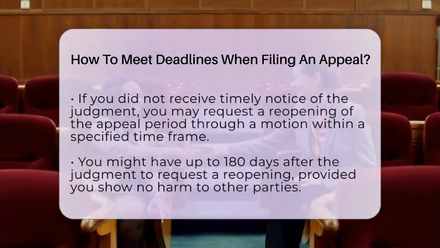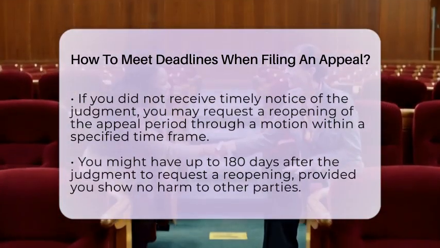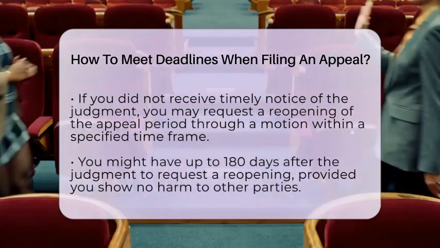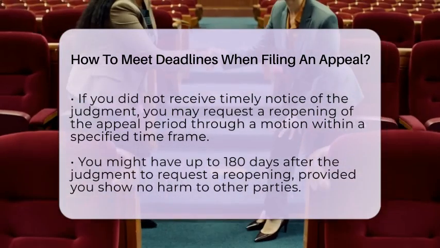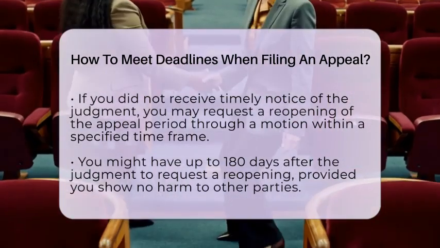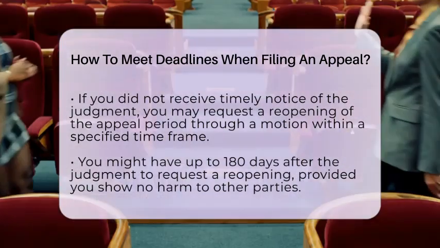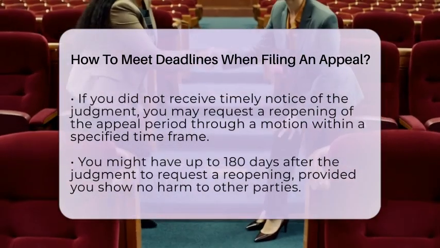Post-judgment motions like motions for reconsideration or for a new trial can also impact your appeal deadline. Usually, the clock starts from when these motions are denied or resolved. So, keep track of any motions filed after the judgment, as they might extend or reset your appeal window.